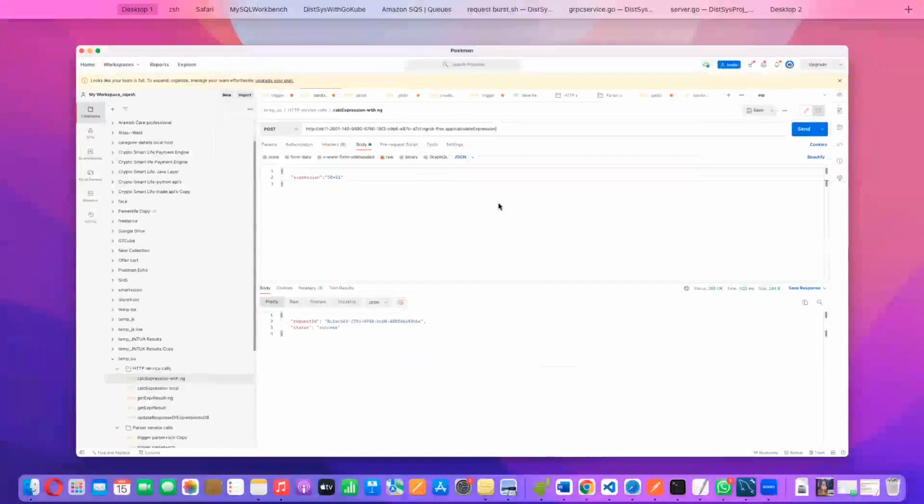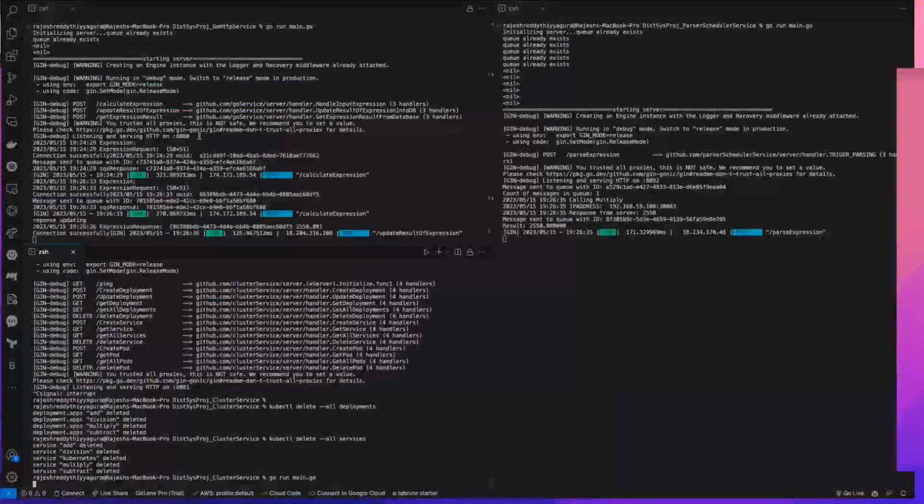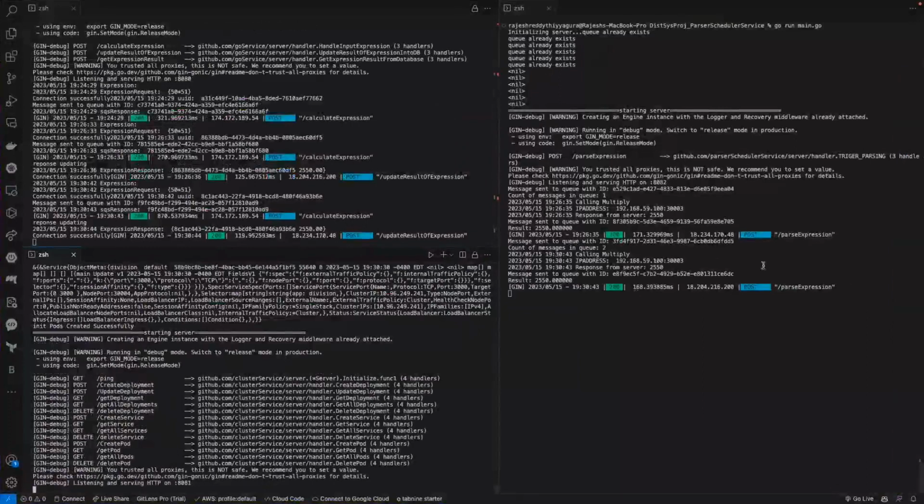The next step of the HTTP service is to put that into the inbound queue, and the inbound queue will trigger the parser service. The parser will be doing the calculation, and the parser will be putting the result into the message queue. You can see the message in the queue. This message queue that the parser is placing into is the outbound queue. That outbound queue in turn triggers the update result of the expression route that is served by the HTTP service.